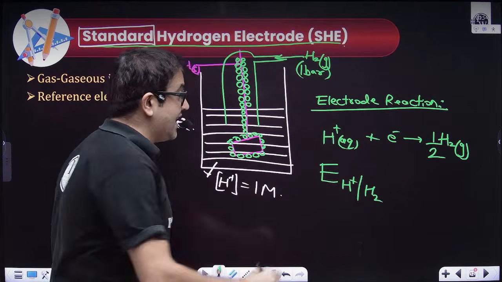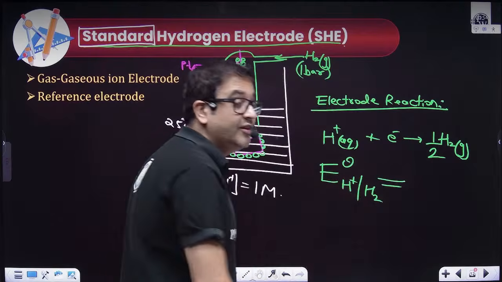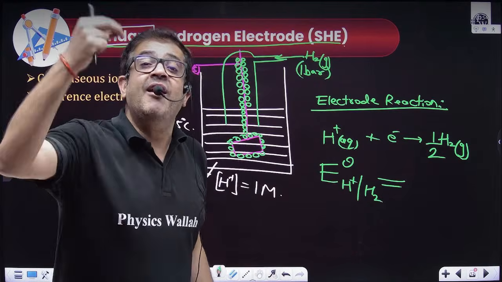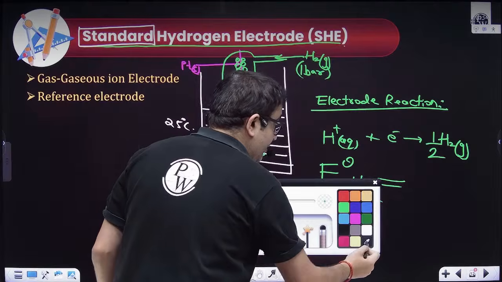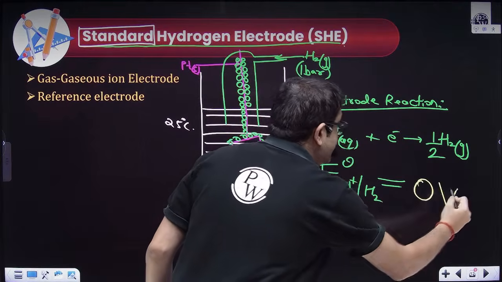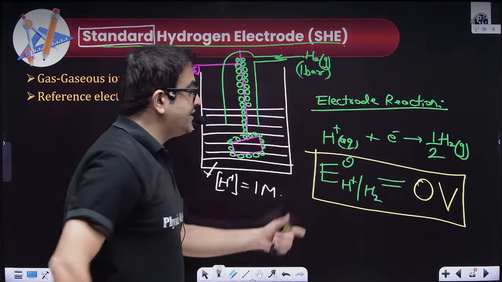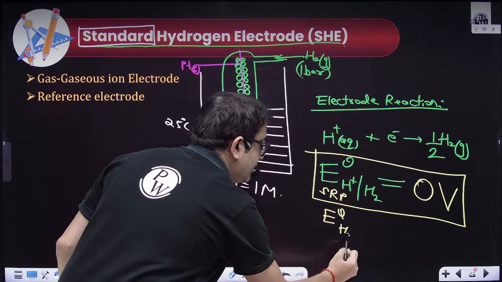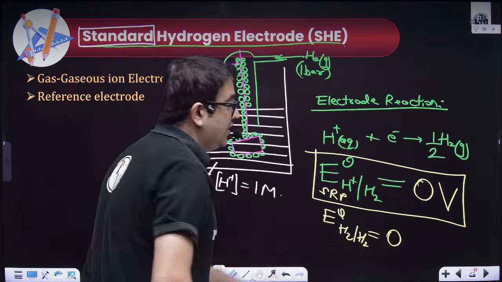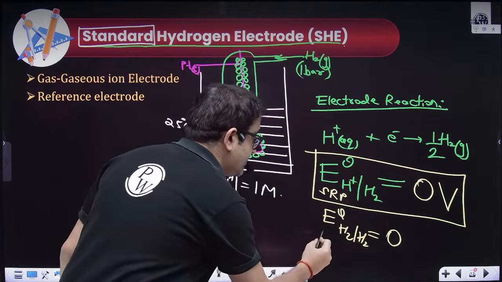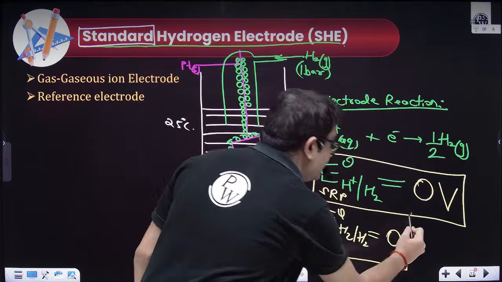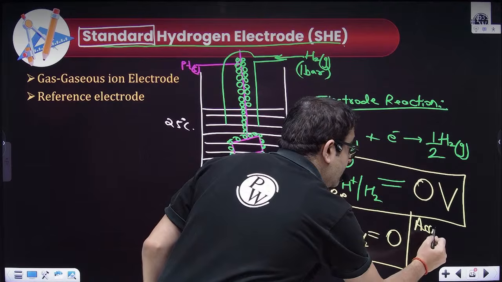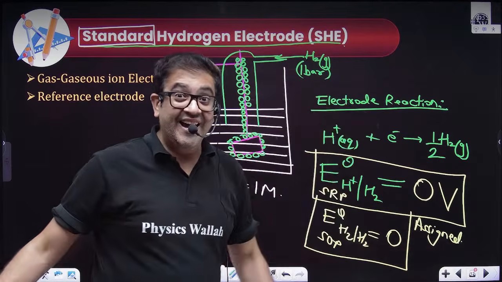But because we are doing it in standard conditions, I am not saying this value will be 0. No, no, no. This will be some value, but I am assigning this value to be 0. I, as NCERT, assign this value to be 0 volt. So obviously, sir, if its standard reduction potential is 0, then the standard oxidation potential of hydrogen will also be 0, because minus times 0 is again 0. So both are 0. I am not saying it is actually 0. It is assigned as 0. And sir, why is it assigned as 0?